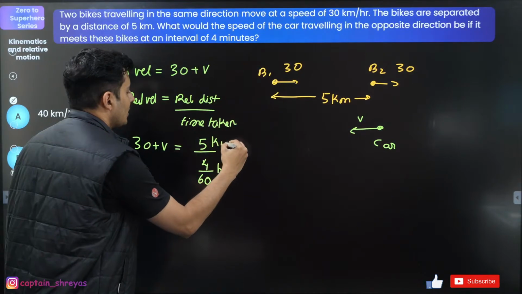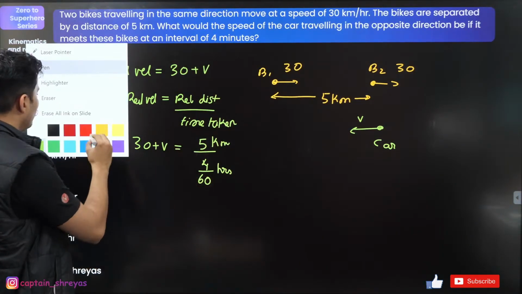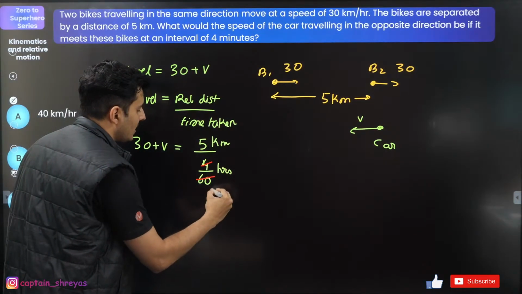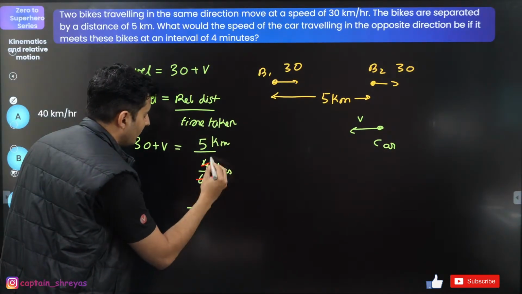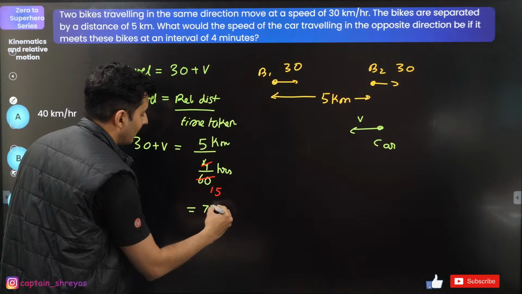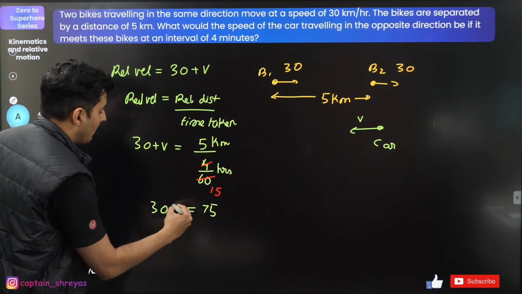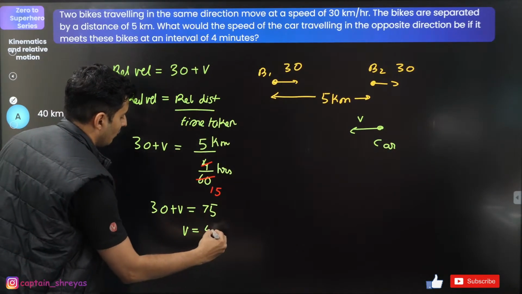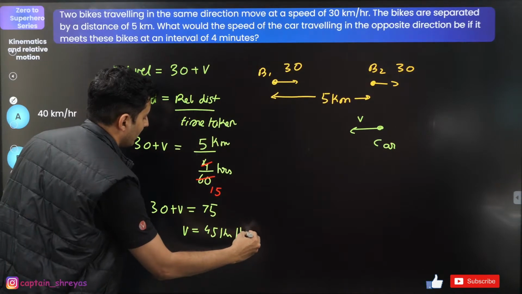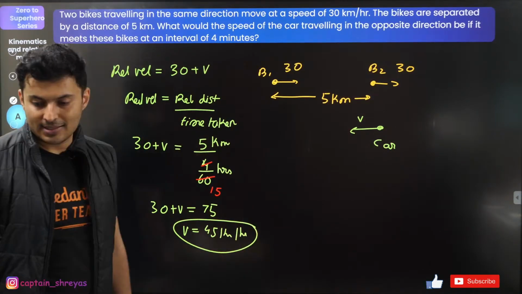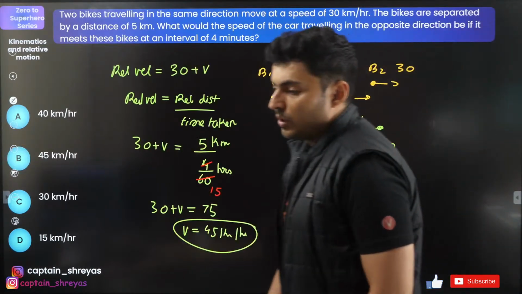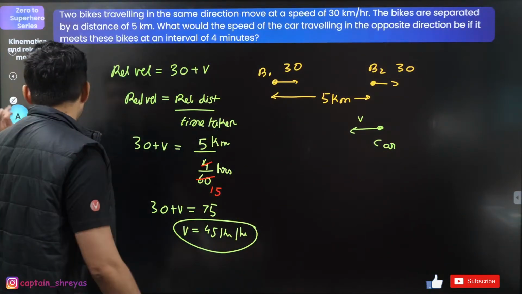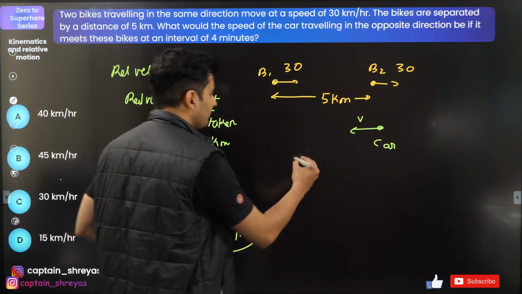So this is 5 kilometers. Now do the regular math. 60 goes with 15 times. 15 into 5 will be 75. This will be 30 plus v. So v will be 45 kilometers per hour. That's it. That's the answer. There you go. So remember, simple logic.